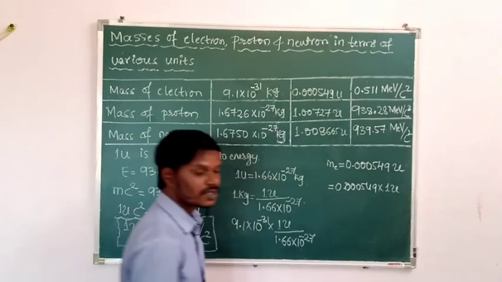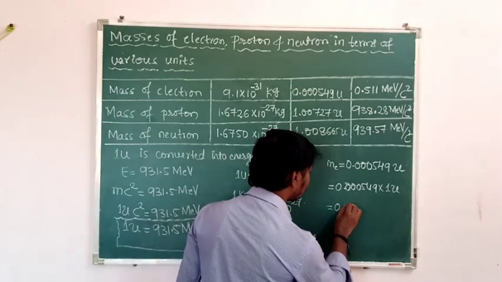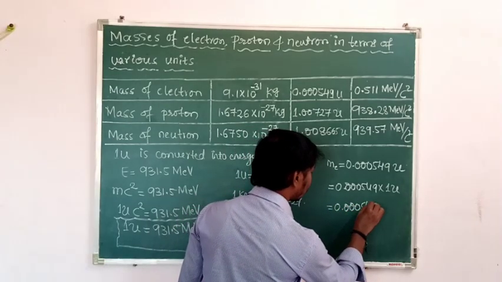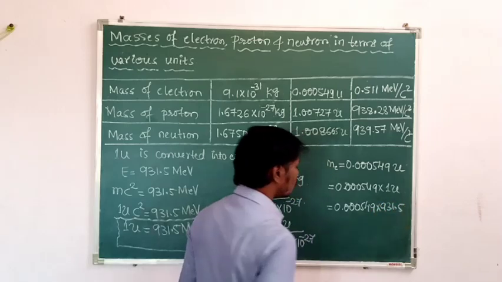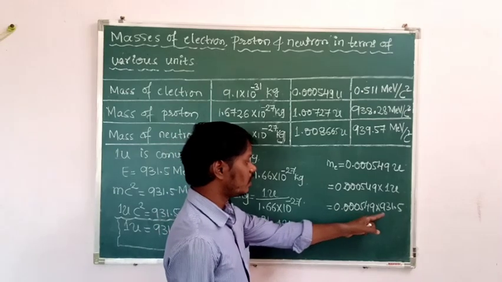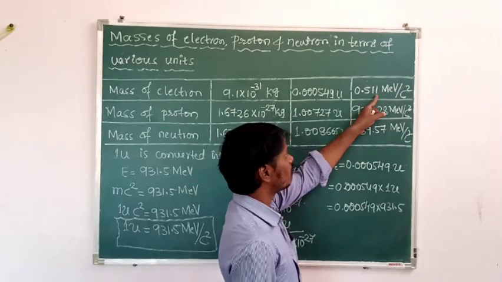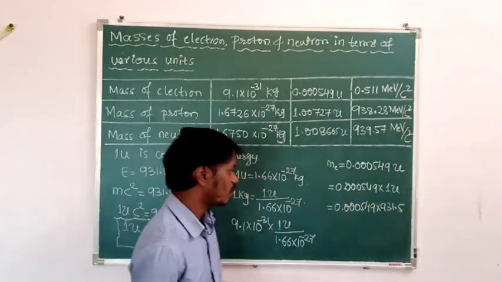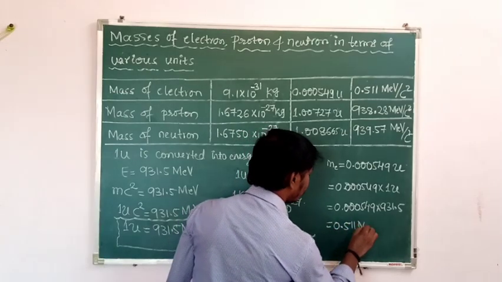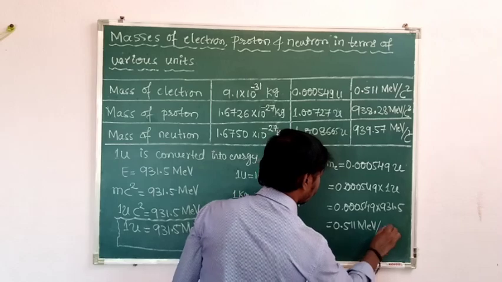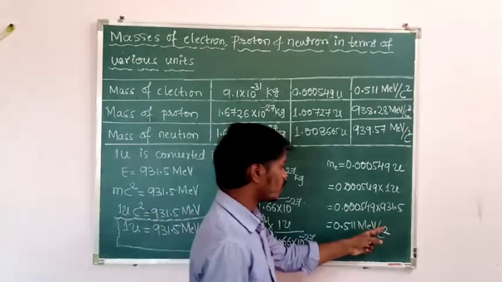Then 1 atomic mass unit in terms of million electron volt per c square, that is 0.000549 into 931.5. So 0.000549 into 931.5 gives 0.511 million electron volt per c square. So this is the mass of the electron in terms of million electron volt per c square.